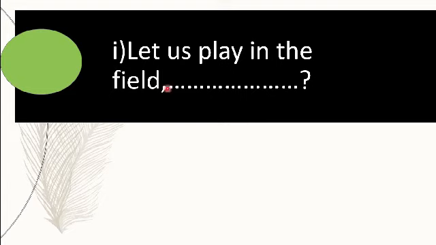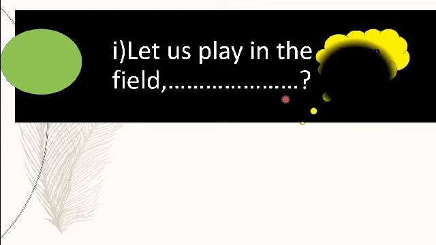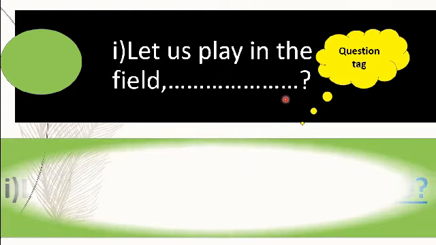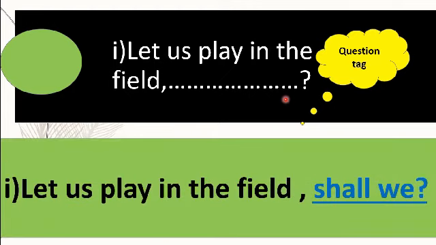After this, let us play in the field dash. Dear students, here you can see this sentence starts with let us and ends with a question mark. So it's actually a tag question. And you know, if you find let us in a tag question, the answer will be shall we. So here you can see, let us play in the field, shall we.